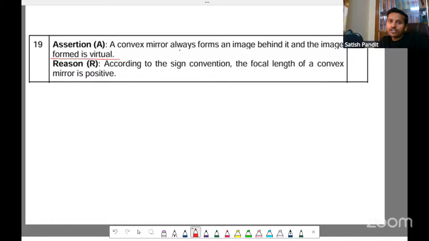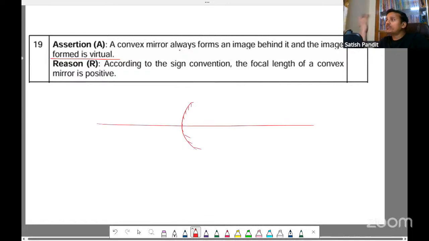virtual. If you take a convex mirror, wherever you keep the object, whether it is at infinity, the image is going to be formed behind, and it will be virtual. A convex mirror always forms a virtual image, and it is always diminished and it is always behind. So this is true only.